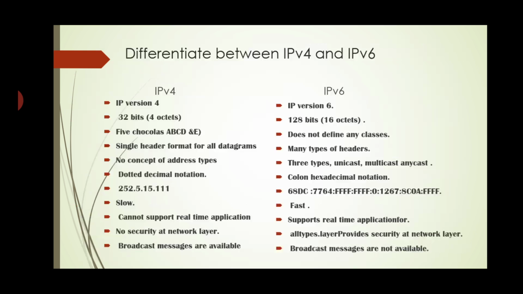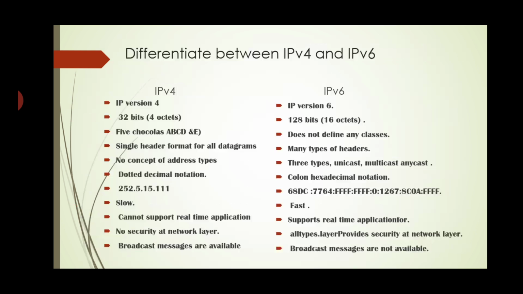IPv4 is slow in processing. IPv6 is fast as compared to IPv4. IPv4 cannot support real-time applications. IPv6 supports real-time applications. IPv4 has no security at the network layer. IPv6 provides security at the network layer.